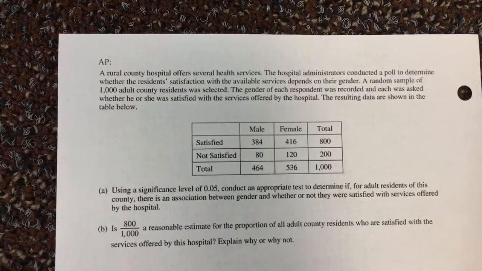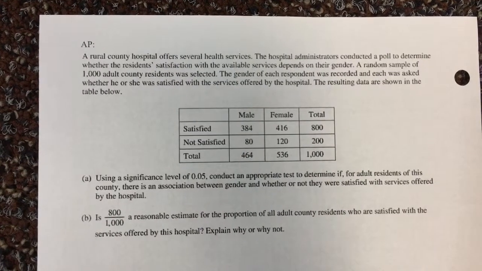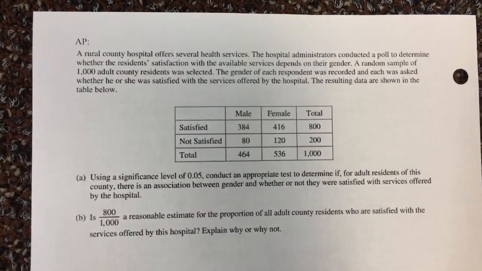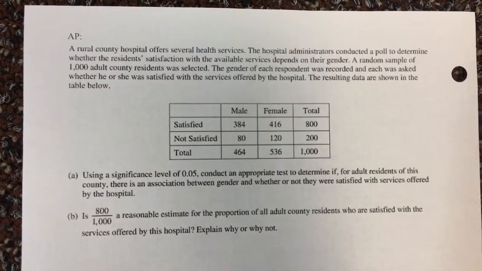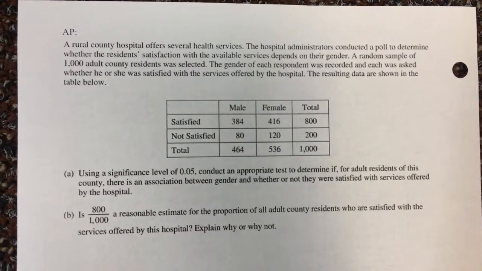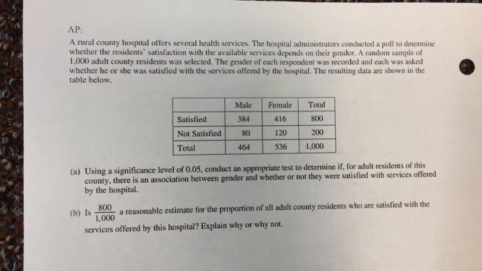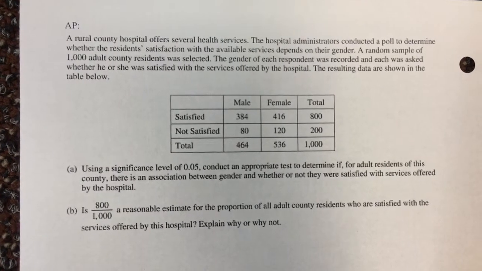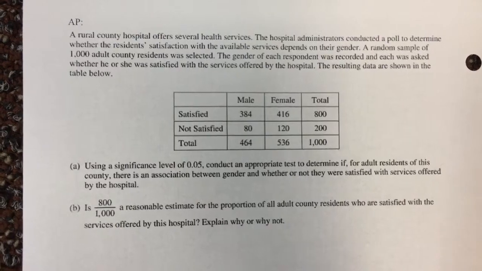This is the AP question for the Quidio. It says a rural county hospital offers several health services. The hospital administrators conducted a poll to determine whether the residents' satisfaction with the available services depends on their gender. A random sample of 1,000 adult county residents were selected. The gender of each respondent was recorded, and each was asked whether he or she was satisfied with the services offered by the hospital. The resulting data are shown in the table below, as you can see.